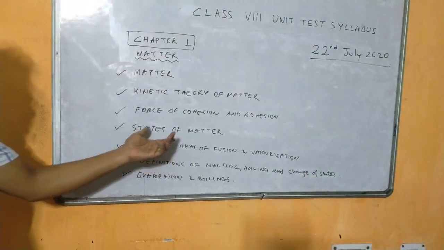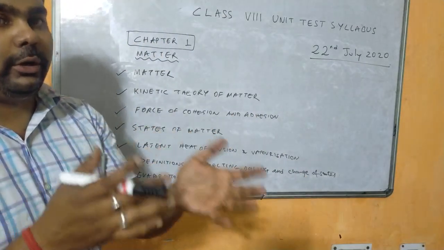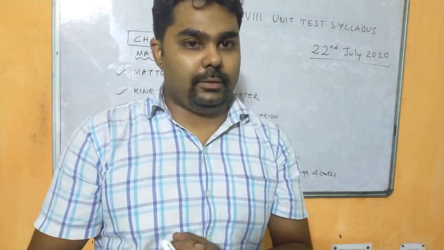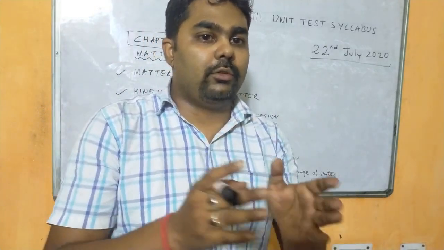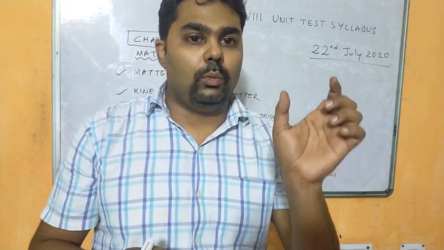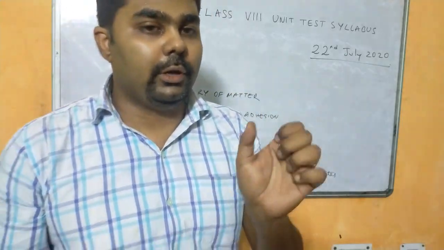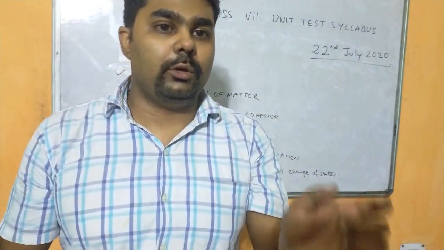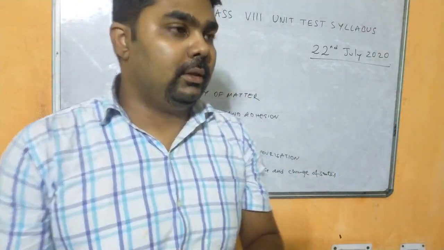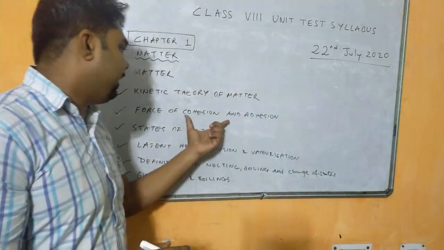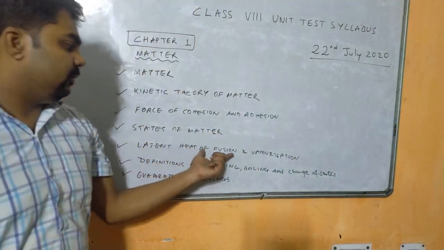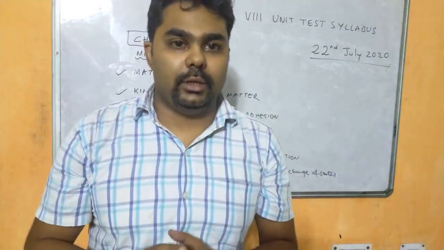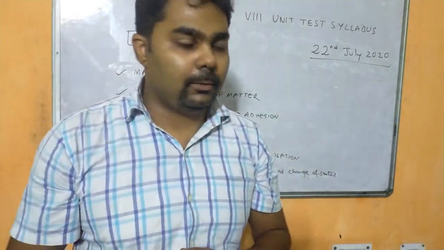And here, states of matter, already I told you: solid, liquid and gas. So how does this change take place? When solid changes to liquid, what is that process called? That is called melting, for example. Similarly from liquid to gas, from gas to solid, or solid to gas. This change in states you have to read nicely. Latent heat of fusion and vaporization: make sure that these terms are very clear to you, also with an example.